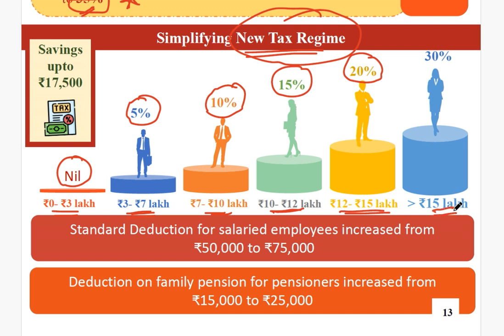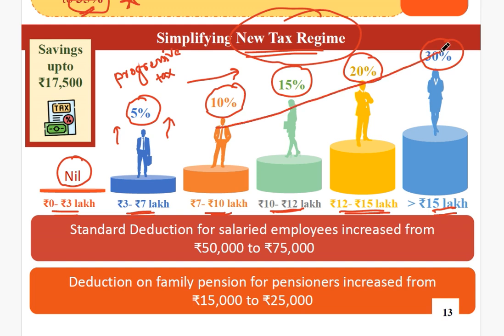And those who are earning above 15 lakh have to pay an income tax of 30% on their income, and this is known as progressive taxation. Okay, what is progressive taxation? You might have learned that as the income increases, your tax also increases. So as your income is increasing, you can see the tax rate is also increasing. So this is progressive tax.